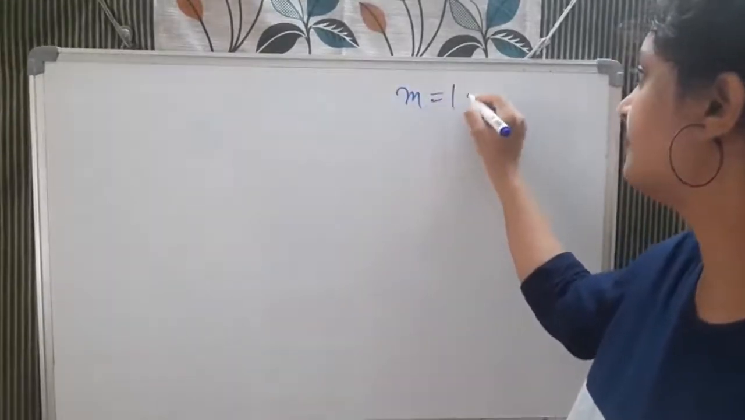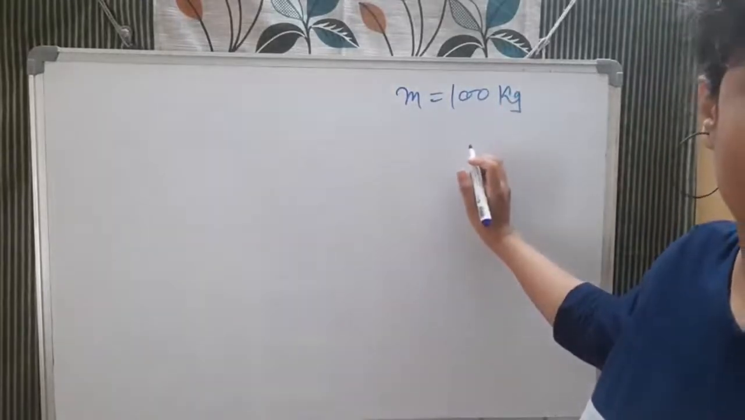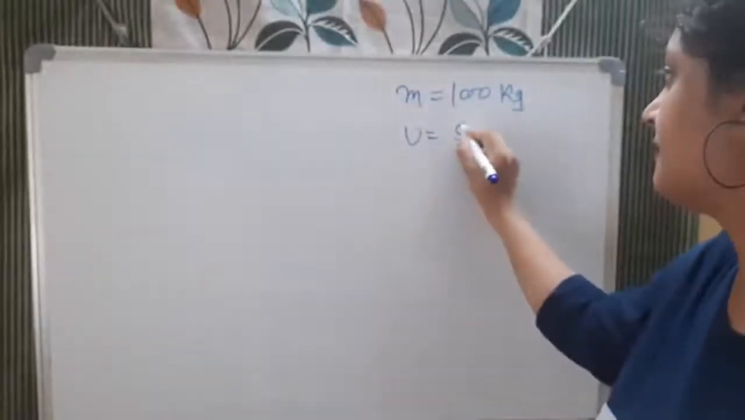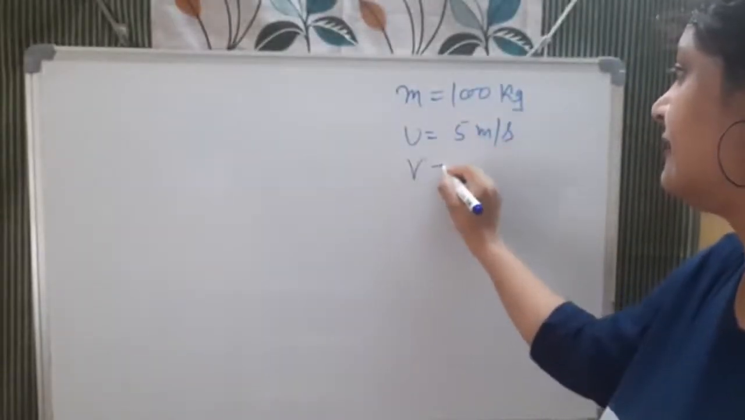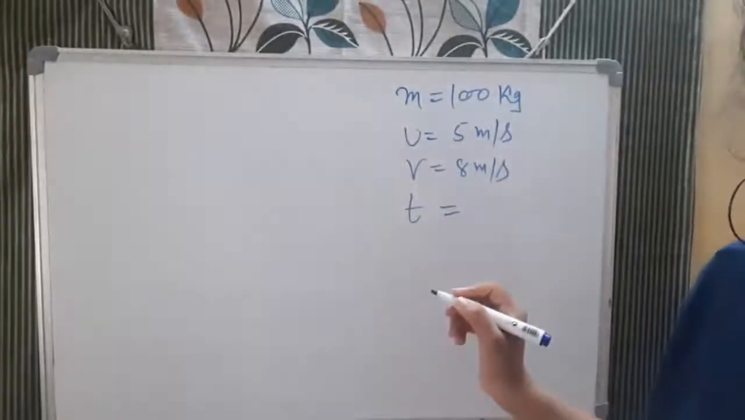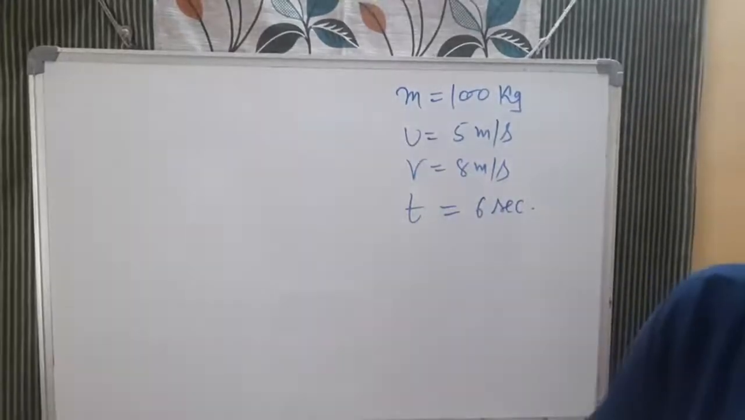Mass 100 kg, accelerated uniformly with velocity 5 meter per second to 8 meter per second. So u is 5, v is 8, and time is also given: in the time 6 seconds. Okay. Now the question is asking, calculate the initial and final momentum.